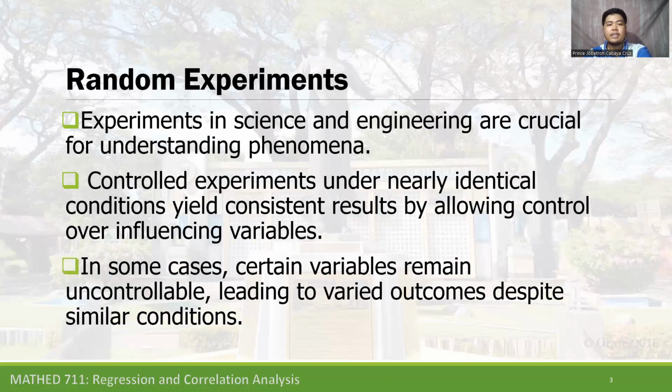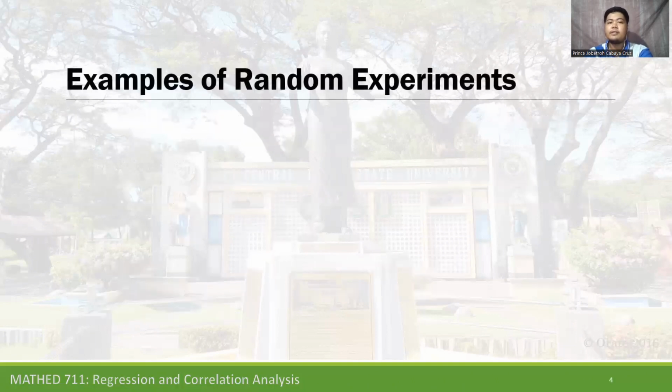However, in some cases, certain variables remain uncontrollable, leading to varied outcomes despite similar conditions. That is what defines random experiments. Even if we are using the same methods or techniques, we are going to yield different outcomes. So what are other examples of random experiments?